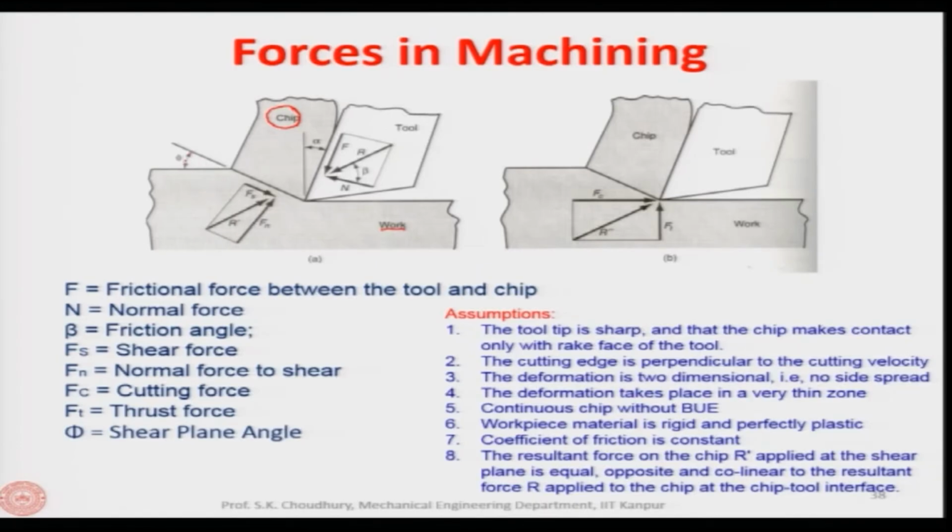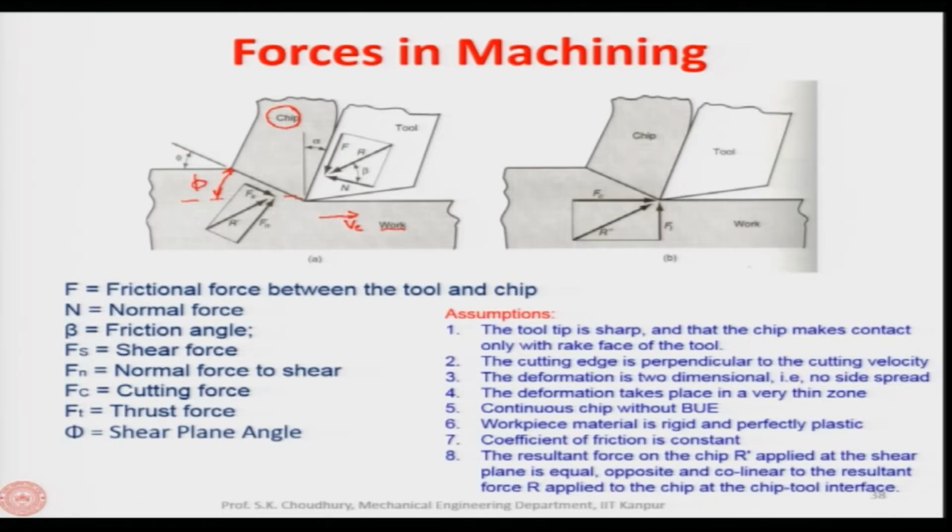This is the angle between the shear plane and the velocity vector Vc. If I draw a line parallel to Vc, this is the angle phi, which is shown here.